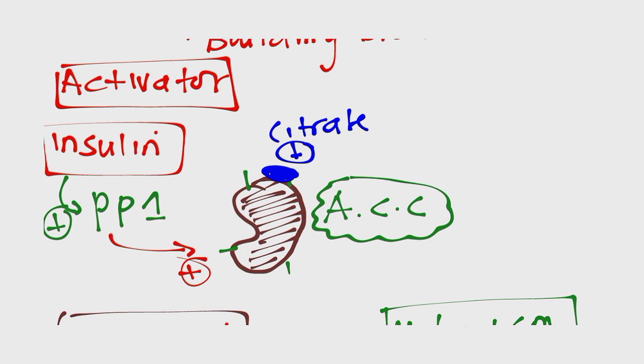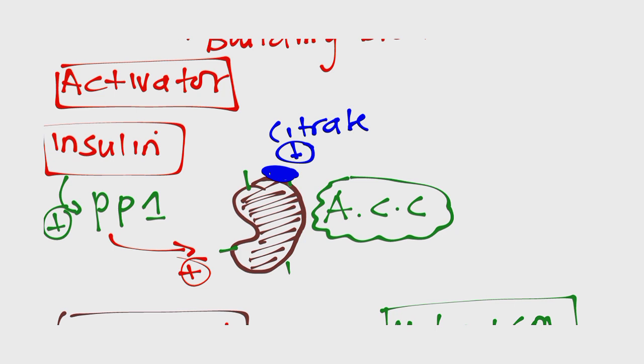When we have a lot of citrate, what does it mean? It is simply telling us that the TCA cycle is inhibited, because when the TCA cycle is inhibited, acetyl-CoA is converted to citrate. So a lot of citrate is a signal that the TCA cycle is inhibited and that will stimulate fatty acid synthesis. How do we stimulate fatty acid synthesis? We use that citrate to activate this enzyme called acetyl-CoA carboxylase. So the main activators of this enzyme, if they ask you, are insulin and citrate. And how do they activate this enzyme? Please just follow what I've explained.